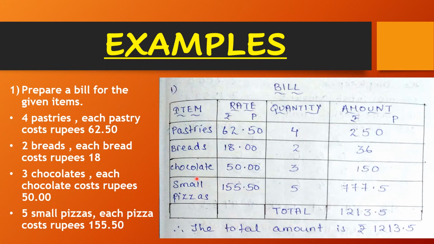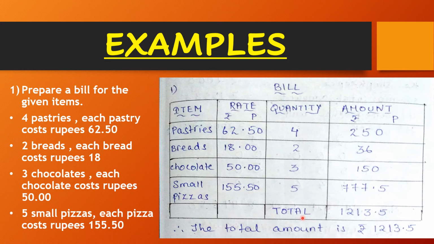Chocolate. Cost of one chocolate is 50 rupees. 3 chocolates have been purchased. So the amount of 3 chocolates is 50 rupees multiplied by 3, which gives 150 rupees. Small pizzas. Cost of one pizza is 155 rupees 50 paisa. 5 small pizzas have been purchased. So the amount of 5 small pizzas is 155 rupees 50 paisa multiplied by 5, which gives 777 rupees 50 paisa.